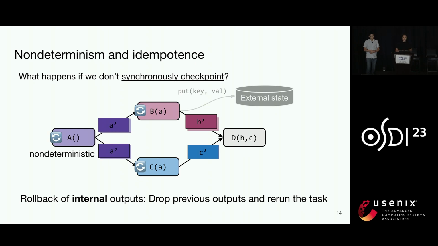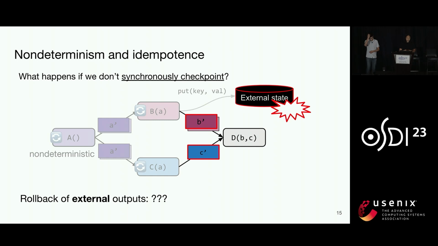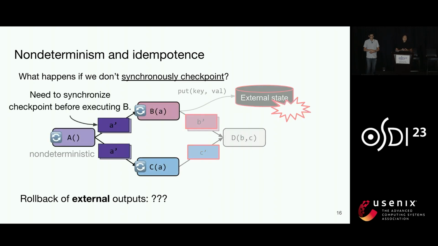But that's not necessarily possible when we have external output, as we do here. There's no single way to roll back an external output, and in many cases, it may not even be possible to do that correctly. So if we want to protect against this case in general, then we have to synchronize this checkpoint for A's output before we execute B.